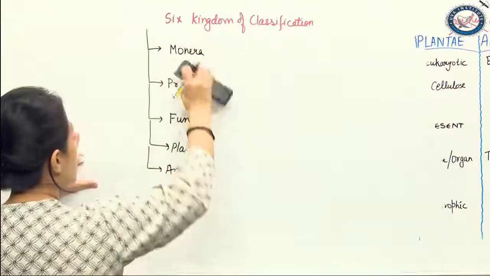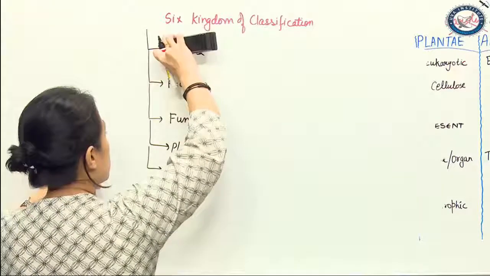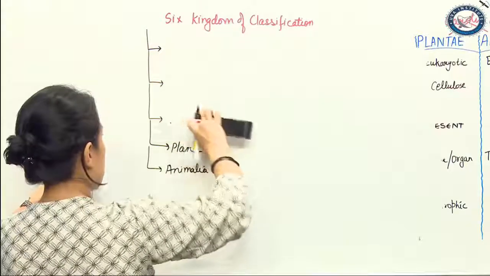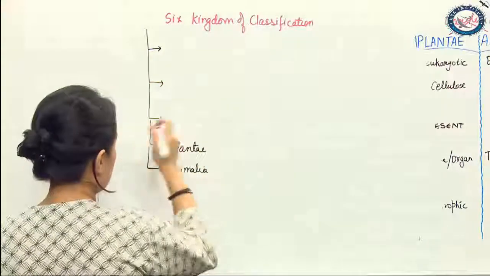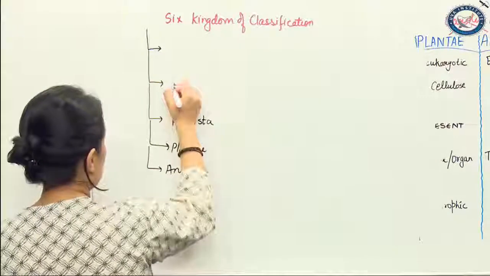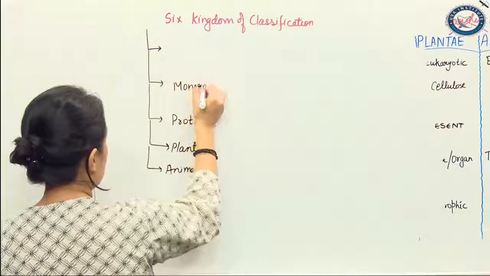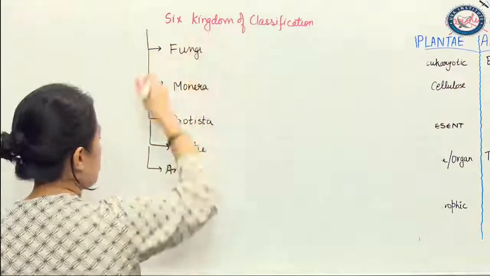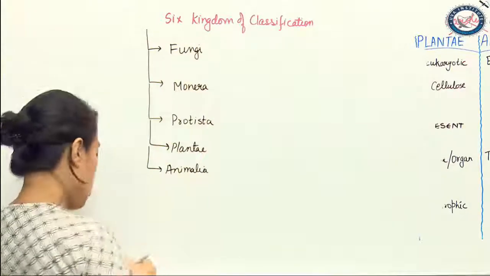Okay, let me make it easy for you. On the basis of its discoveries, let's put Protista here. Then Monera. And then we have your fungi. This was your 5 kingdom of classification.